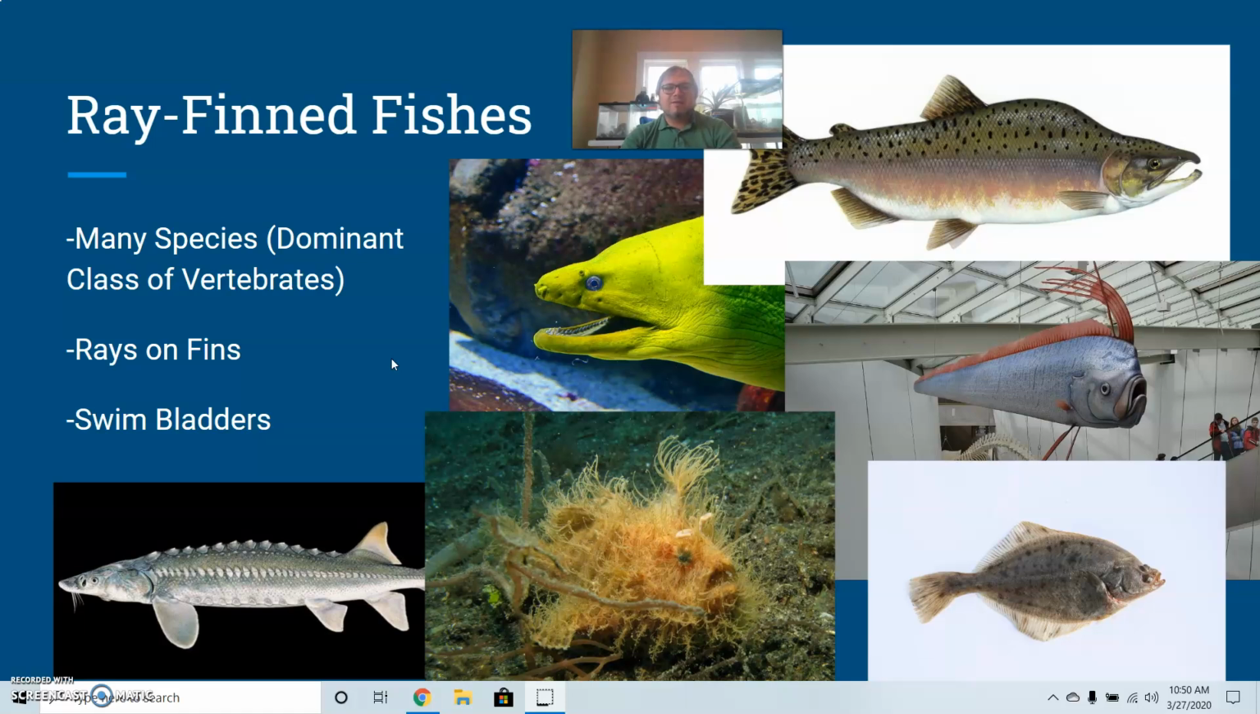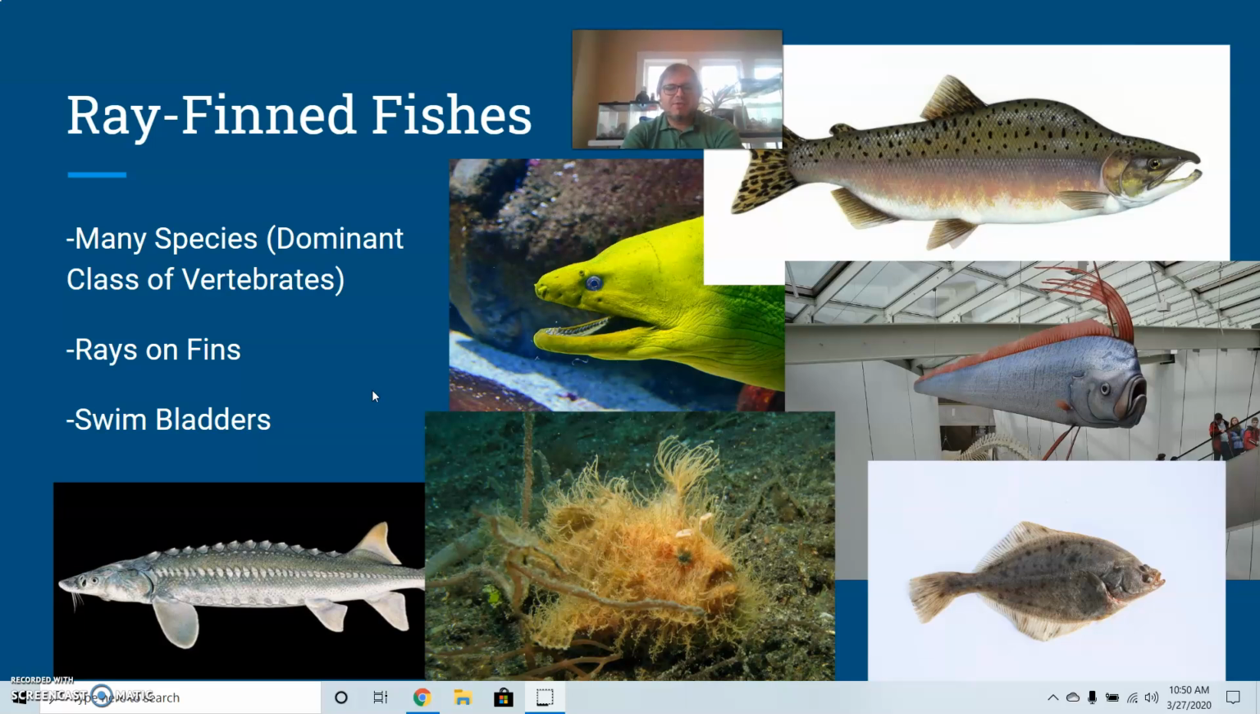They have rays on their fins. Again, we're talking about those little filaments that help support the membranes of the fins that they have. And they have swim bladders. It's an important distinction when we start talking about these guys versus sharks in terms of how they keep their buoyancy. And we'll talk more about swim bladders here in a little bit.